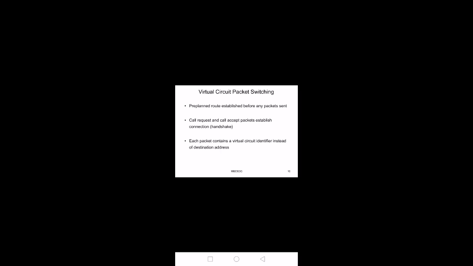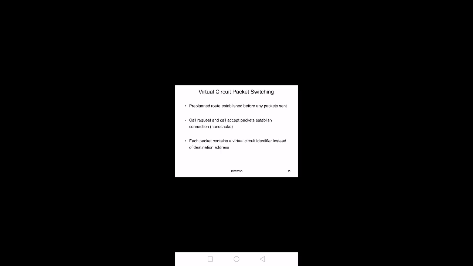So first the call request takes place, and the call accept signal is given by the receiver. Then there exists a planned route between the sender and receiver, and on that route only the packets have to move. That is the definition of virtual circuit packet switching.